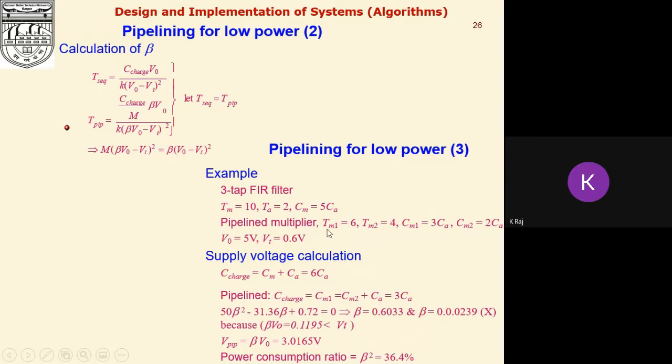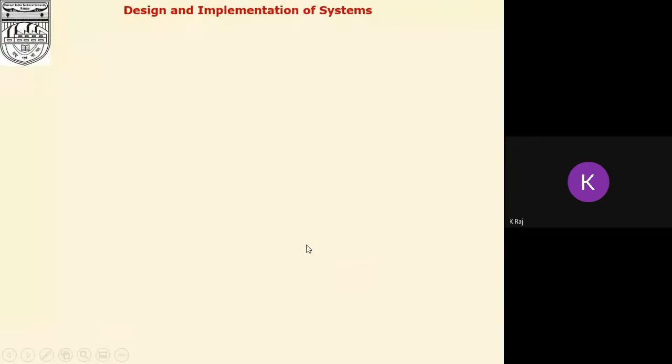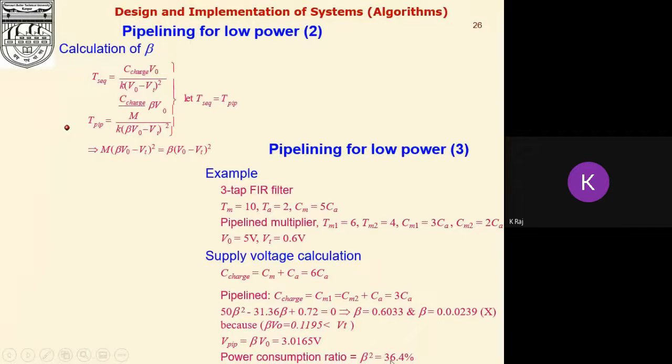Here we are using CM and CA for the same multiplier, because the multiplier itself has been pipelined. When we include pipelining in the multiplier itself, it is known as fine grain pipelining. If we put in all the values and calculate, we find that there is an enhancement in power consumption, with about 36.4% power saving.